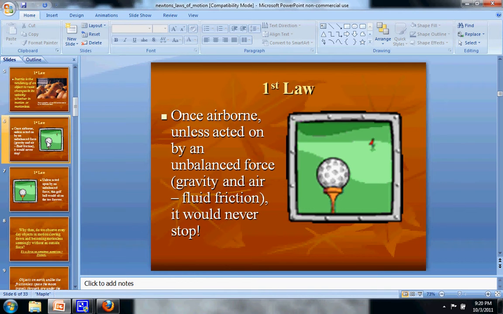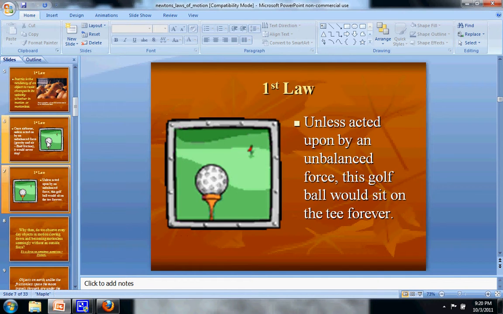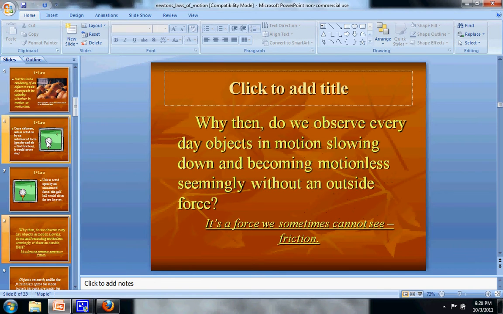And this law says that once something is airborne, unless it's acted on by some kind of force like gravity or friction, which we'll talk about, then it will keep going forever. Now we know that doesn't really happen. If you fall, eventually you stop rolling because of friction with the ground or something like that. But if something was allowed to keep going, it would keep going forever. And a golf ball, for example, would just sit on a tee all day long unless somebody uses a force with the golf club and swings at it. Then it will obviously move.